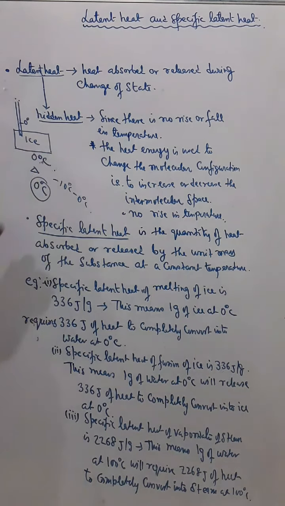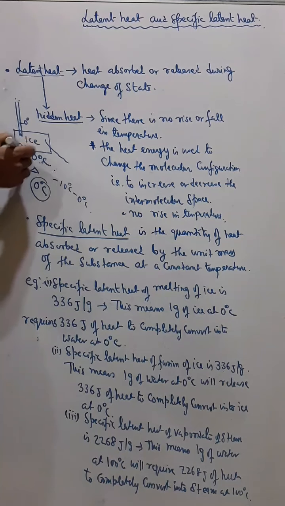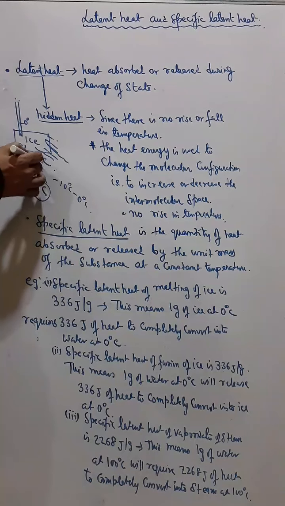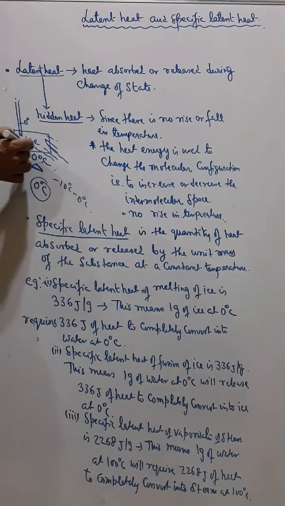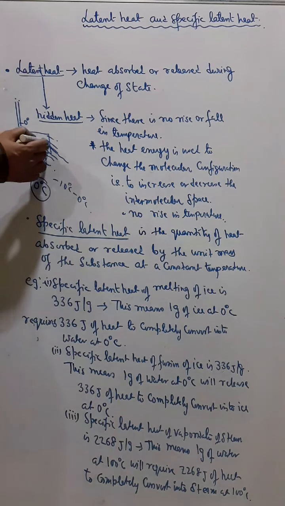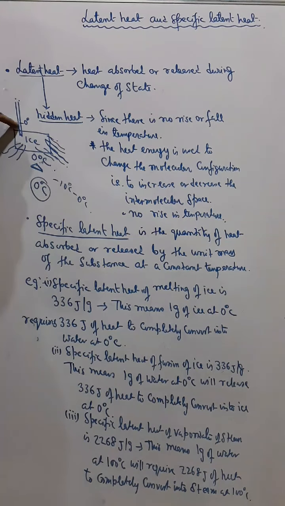Now on further heating, I will see that the ice starts melting. And although my heating is continued, I have not stopped heating, and the ice is melting, the melting process has begun, but we'll see that the temperature does not increase from here, because you know that the melting point is constant, boiling point is constant.